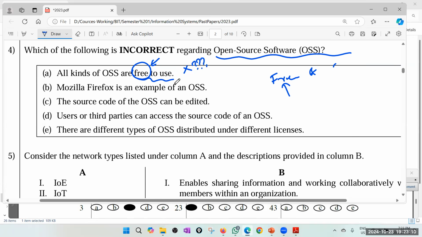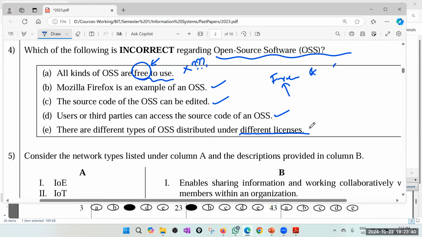Mozilla Firefox is an example of open source software. Yes, it's fairly open source software. The source code of open source software can be edited. Yes. Third parties can access the source code of open source software. That is exactly the meaning of open source: source code is available. There are different types of open source software distributed under different licenses. Yes, remember the lesser general public license, GPL.